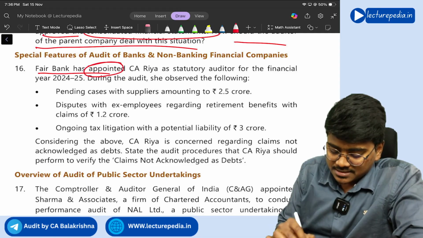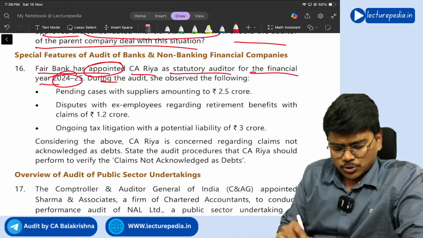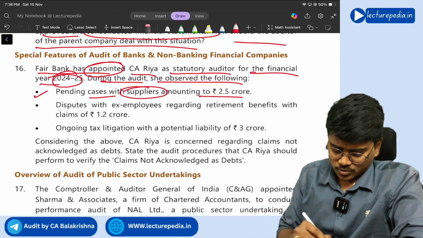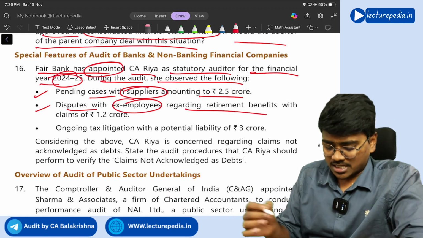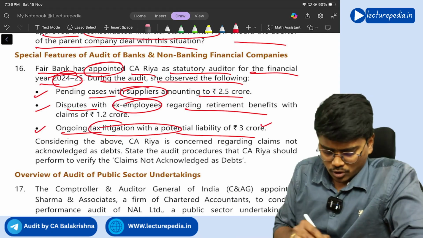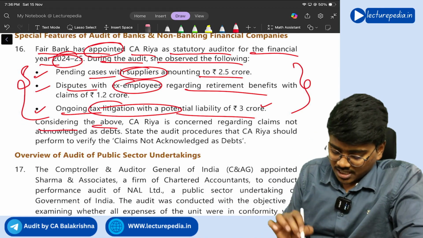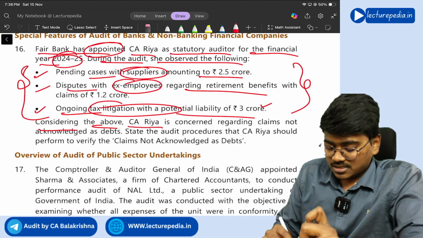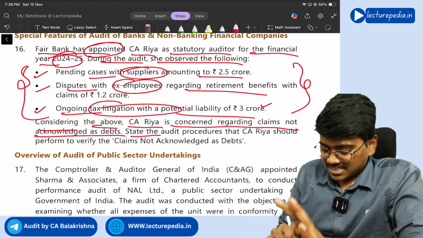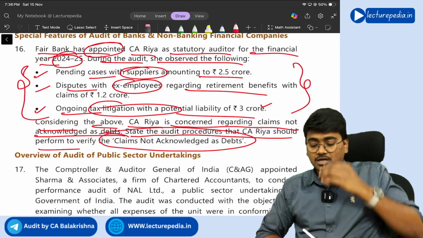Fairbank has appointed CA Ria as statutory auditor for the financial year 24-25. During the audit, she observed the following: pending cases with supplier amounting to 2.5 crore, dispute with ex-employees regarding retirement benefits, ongoing tax litigation with potential liability of 3 crore. So all these are claims against the company, right? Now, considering the above, CA Ria is concerned regarding claims not acknowledged as debt. State the audit procedures CA Ria should perform to verify claims not acknowledged as debt.